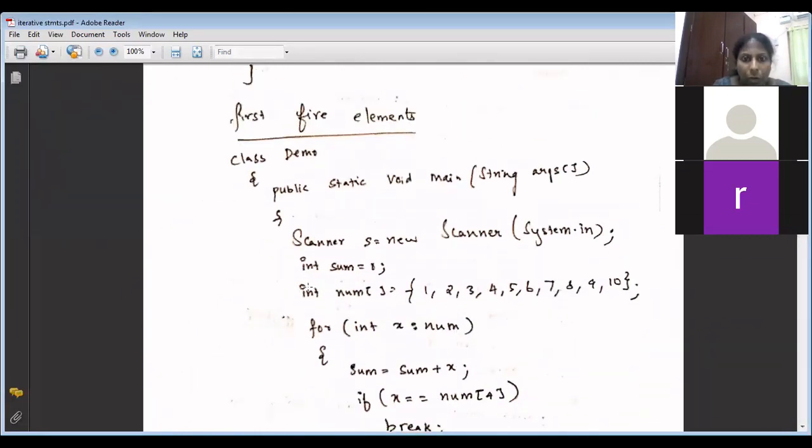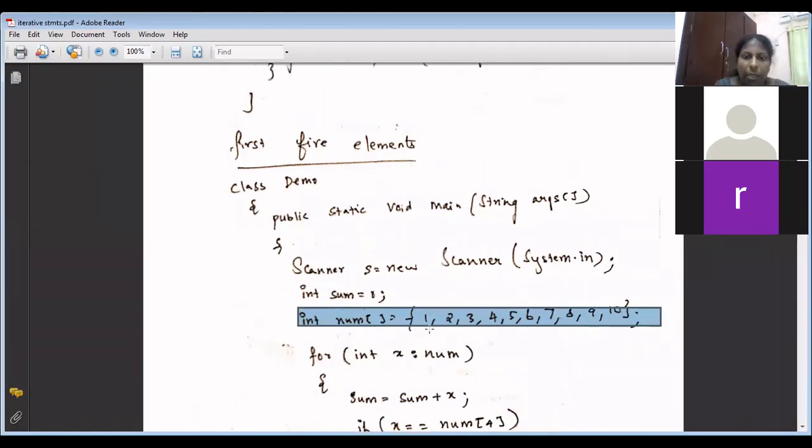Int sum equal to 0. Suppose I have this as an array. I want the sum of first 5 elements. How do I do it using a for each loop? I have not used for each for inputting. I need the sum of first 5 elements. How do I do it? I don't know the index within the for each loop, isn't it?